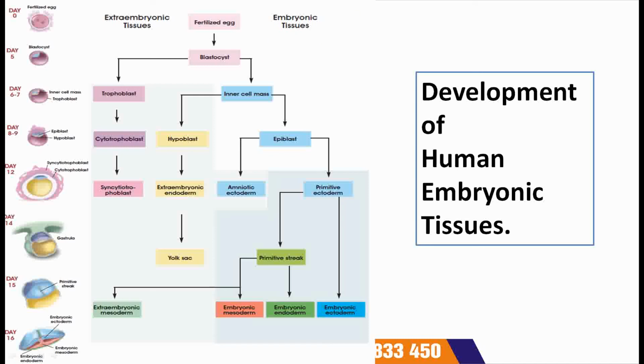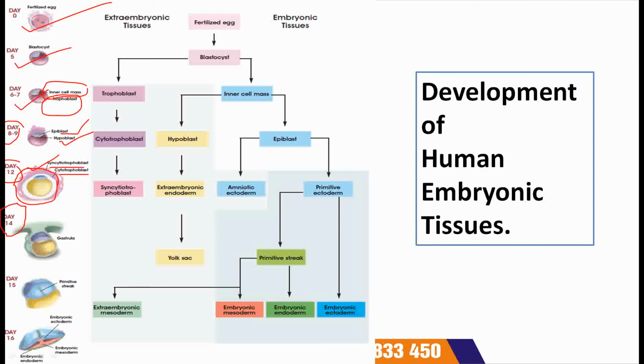Here the differentiation stages are given. This is fertilized egg. Fertilized egg on the fifth day will become blastocyst. On day 6 to 7, there is formation of inner cell mass and trophoblast. On day 8 to 9, this inner cell mass will differentiate into epiblast and hypoblast. On the 12th day, this will differentiate into syncytiotrophoblast and the cytotrophoblast. This trophoblast layer will differentiate on day 12.